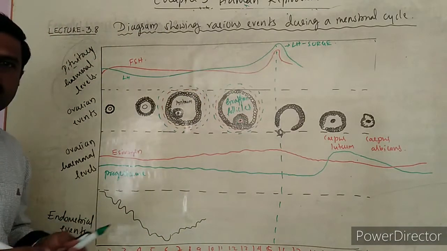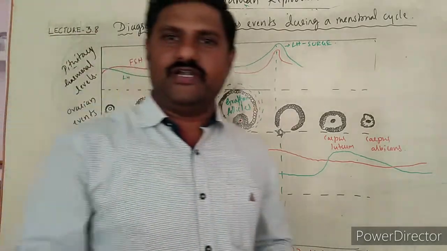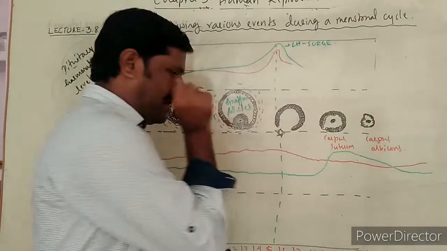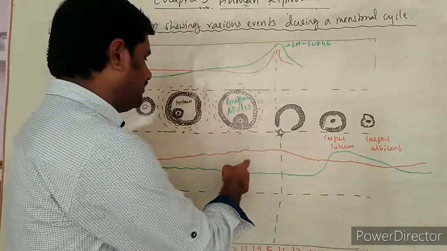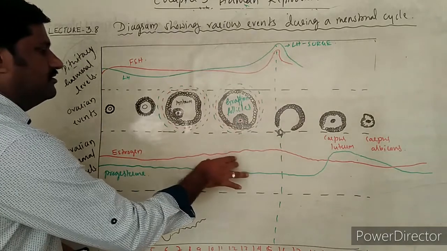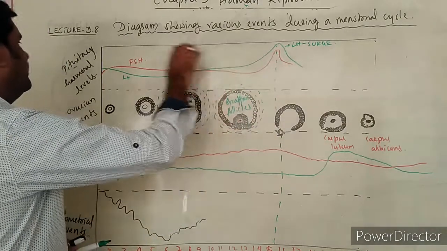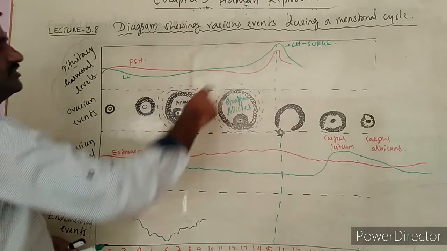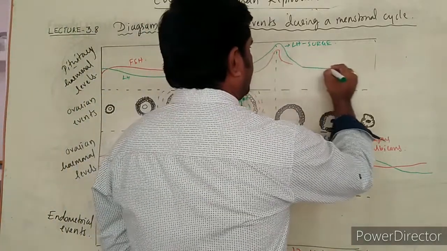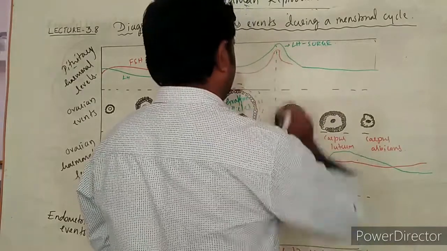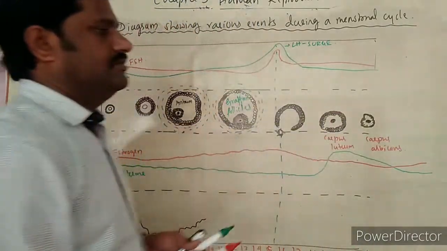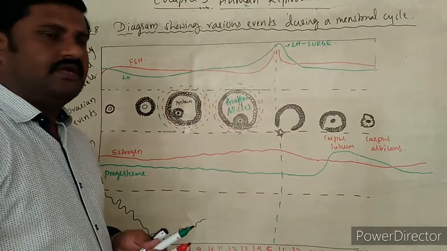Okay, so this is the fact we should understand over here. All right, so this is about the hormonal levels of the ovary, which is shown over here, and these are nothing but pituitary hormone levels shown over here, right? So like this it ends.